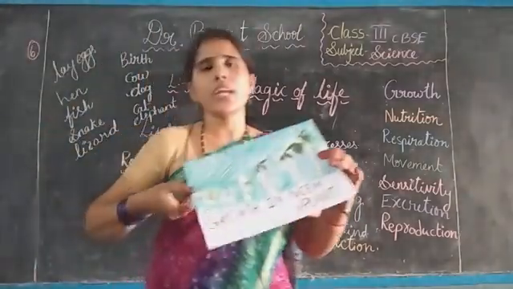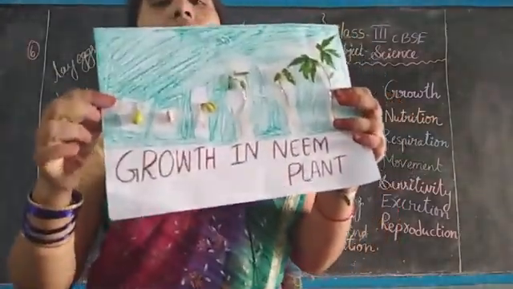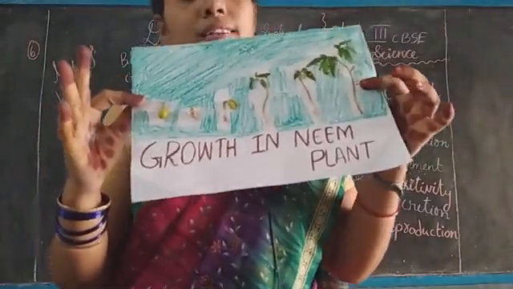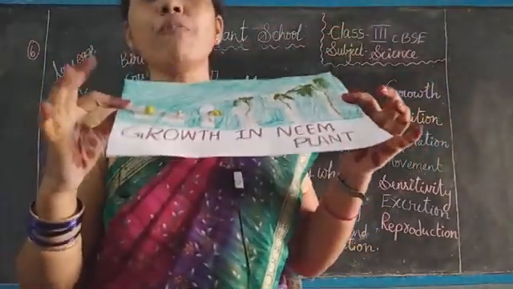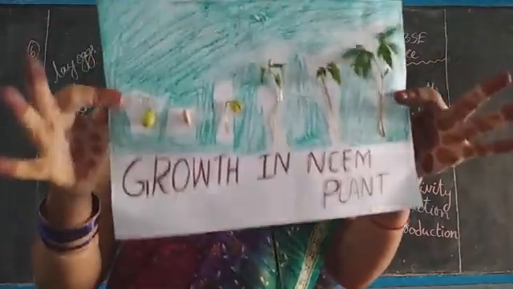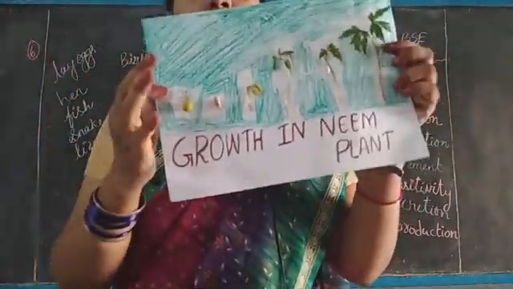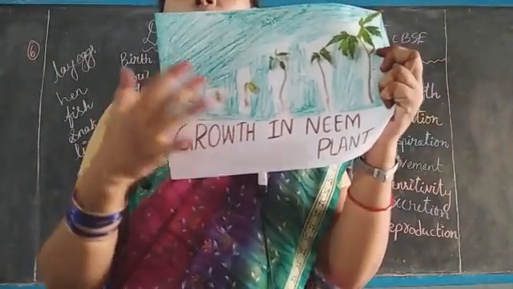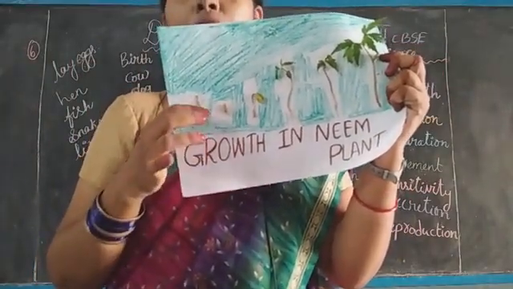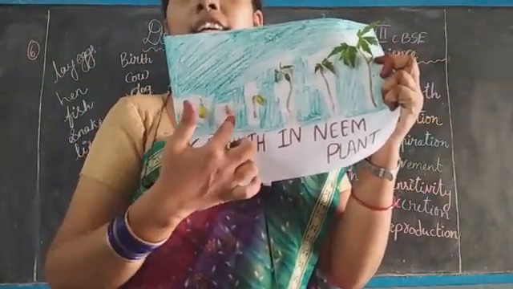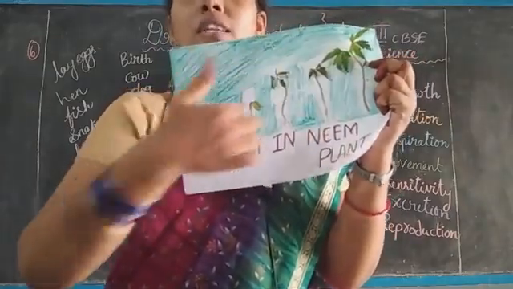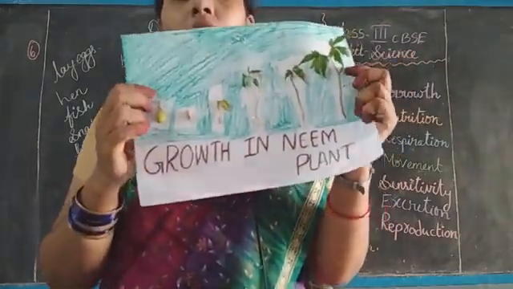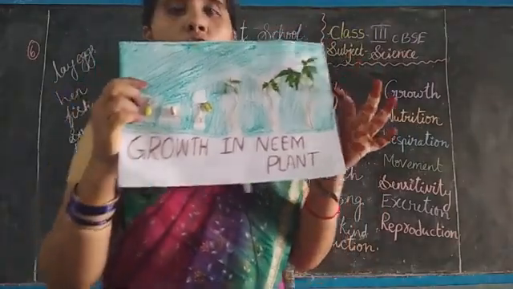See here. First one, again I am showing this. Tree is first a plant, isn't it? A type of plant, and all the plants show the life process. Is it showing the life process or not? From this picture you can observe, first it is a fruit. Inside a fruit we have a seed. It is sowed, then it develops into a plant. Means we can see the growth here.